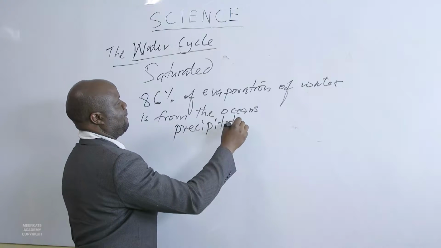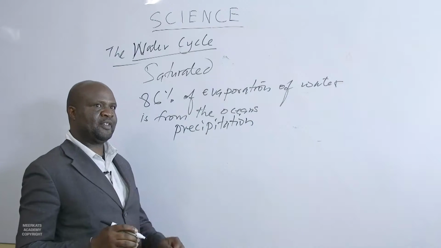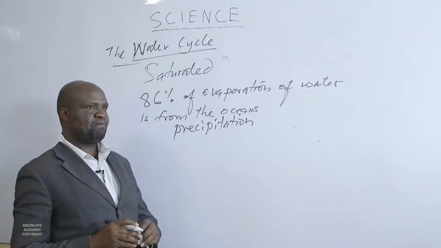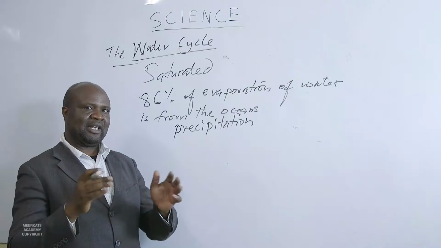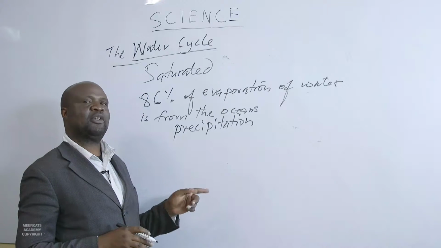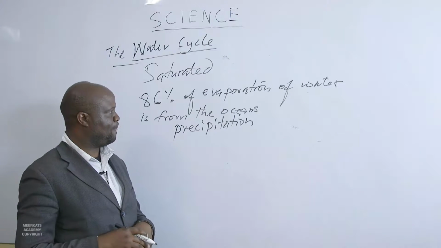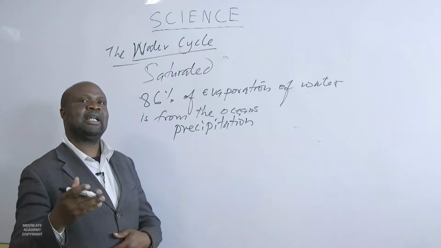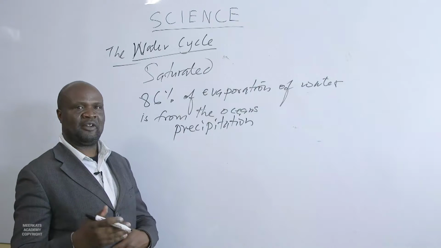Precipitation. So we are saying the process of water coming down from atmosphere back to Earth, it is what we are terming as precipitation. And we are saying precipitation can take different forms.